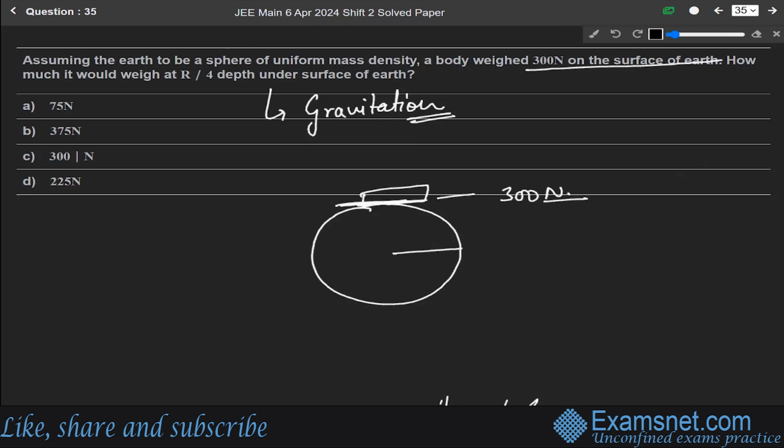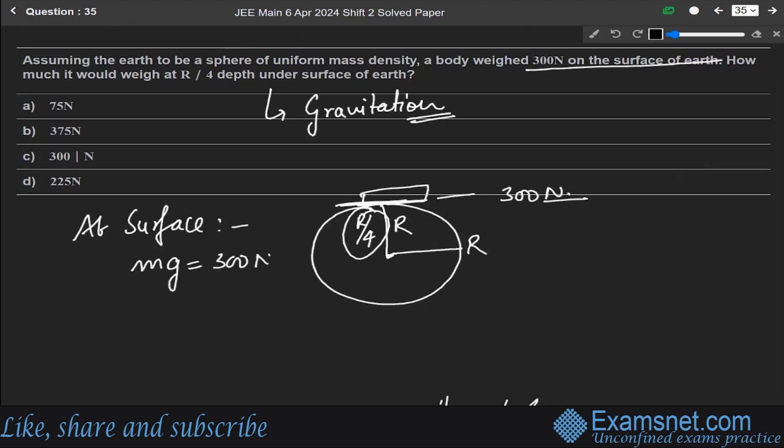Let us say the radius of the Earth is R, and it is saying that at R by 4 depth, its weight would be, okay. So at the surface, force is given as 300 Newton, no? So mg will be equal to 300 Newton. So mass m will be 300 over g, at the surface, let us say it is gs.